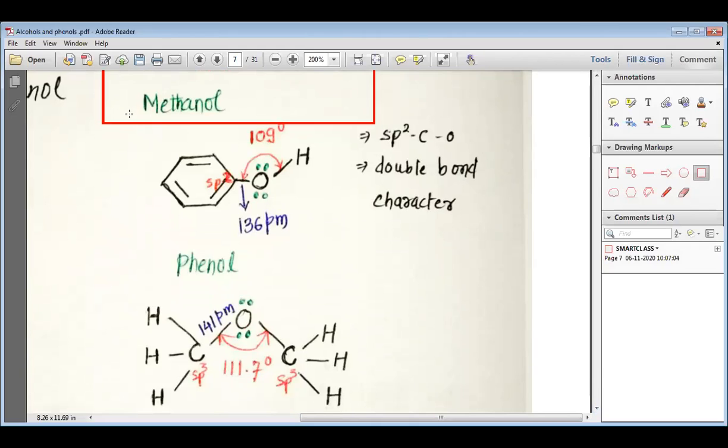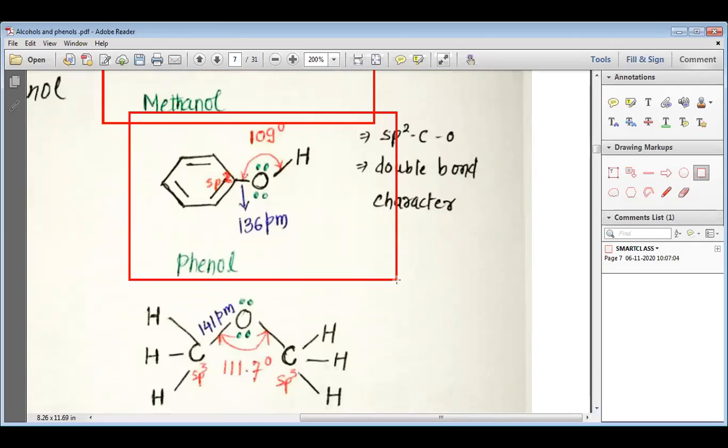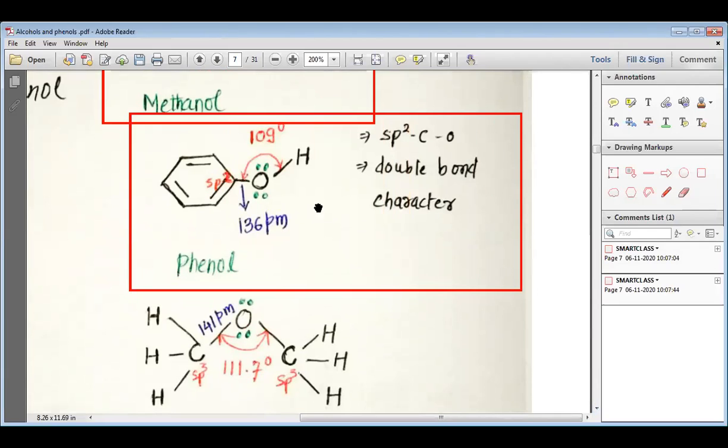Now let us have a look at phenol, my dear students. You can see that in phenol all the carbons present in the aromatic ring are sp2 hybridized. This sp2 hybridized carbon combines with oxygen. So in phenol we have an sp2 C-O bond.